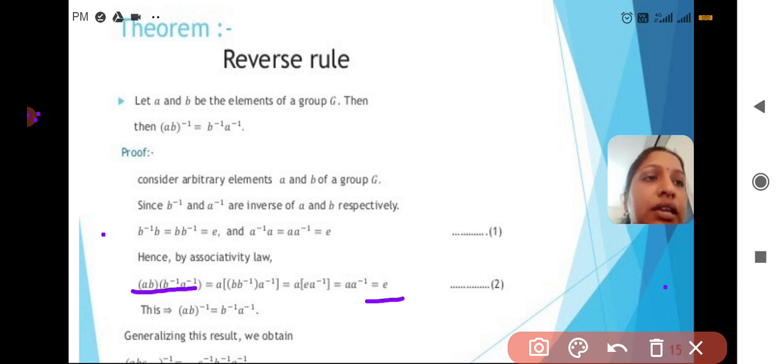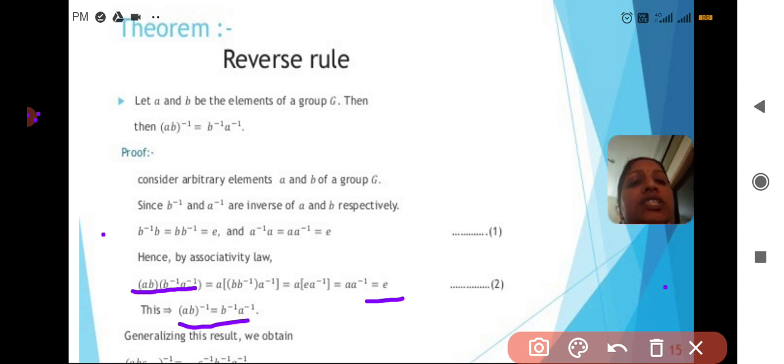By the definition of the inverse, B inverse A inverse is the inverse of AB. That is what I wrote here: (AB) whole inverse equals B inverse A inverse. In generalization, this result we can obtain.